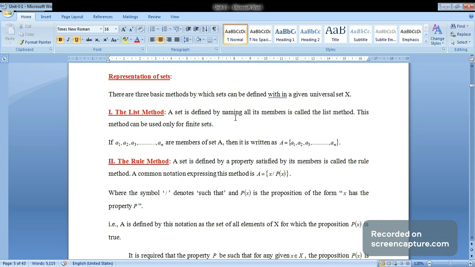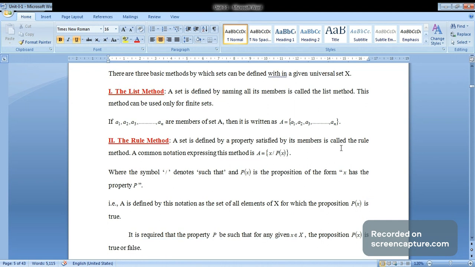A set defined by naming all its members is called the list method. This method can be used only for finite sets. If a1, a2, up to an are the members of set A, then it is written as capital A equals the set a1, a2, up to an.